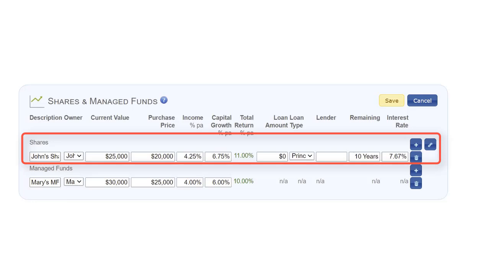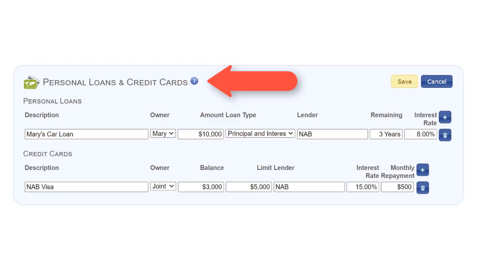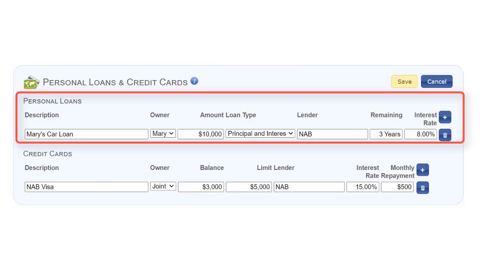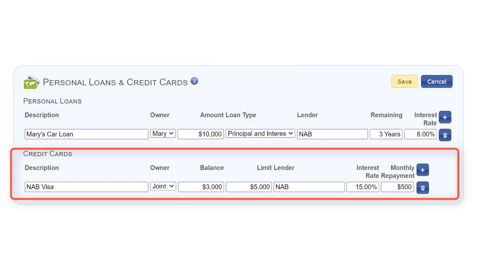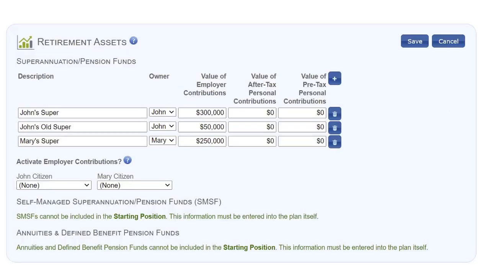John has a share portfolio with no loan. Mary has a managed fund. Personal loans and credit card payments are deducted from the budget. Mary has a car loan. They jointly have a credit card debt. Only debt which is not repaid at the end of the month should be entered. The program allows you to repay your credit card debt, but after that you cannot add more credit card loans in the plan. In the retirement assets, you can enter your superannuation.